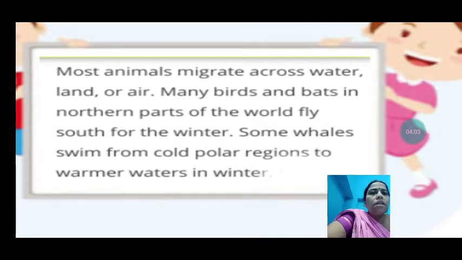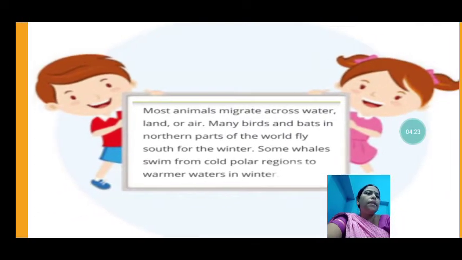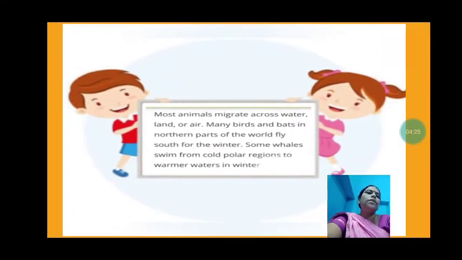Some whales swim from cold polar regions to warmer waters in winter. Some whales move from the polar regions. Why? Because in the polar region it is very cold. So they move from the colder regions to the place where they will get warm water in winter. To survive, they have gone to get warm water.